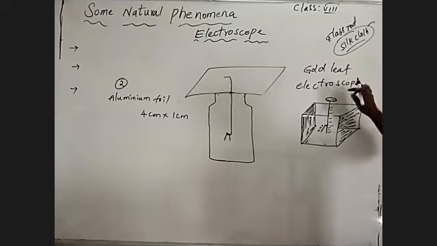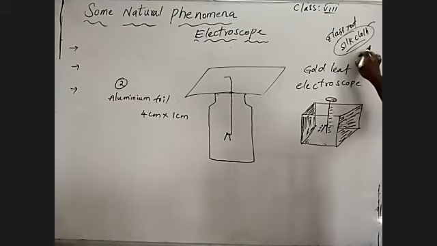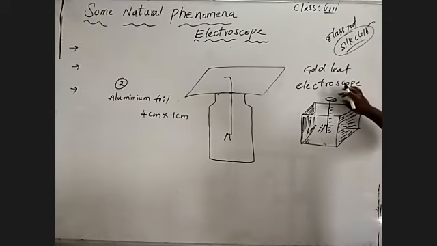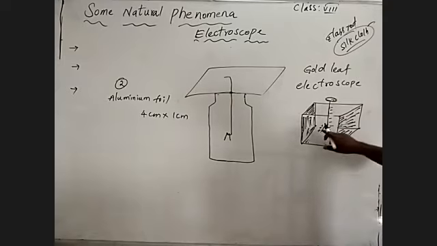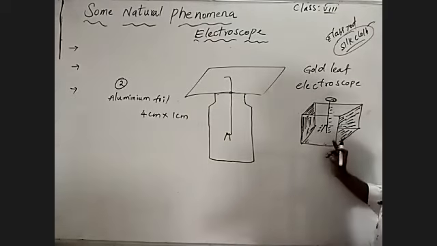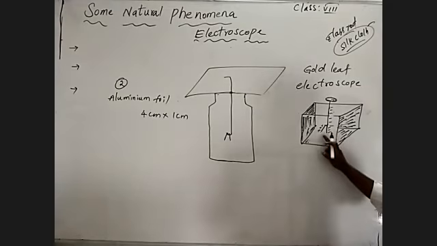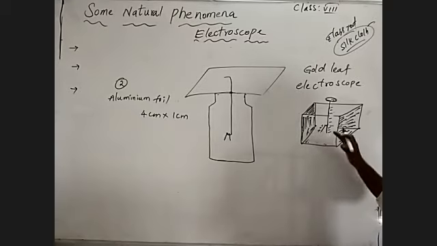So by placing an object on the brass surface at the top of the gold leaf electroscope, if the gold leaf is attracted to the brass material, we can consider that an opposite charge is present. If it makes repulsion between them, we can understand that similar charges are present.